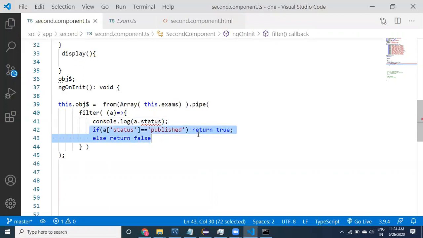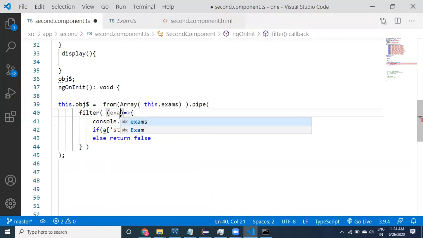One second, guys. Console dot a dot status is not available. Maybe like obj, data, or exam or something. Exam dot status. It is not saying. You have to provide it like this, right? Okay, provide exam as it is. How is it going to print?